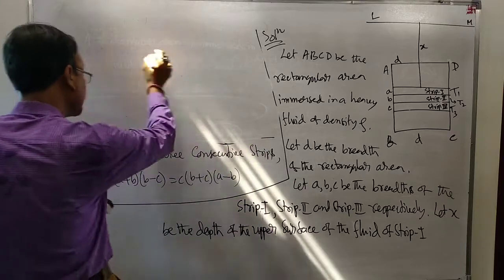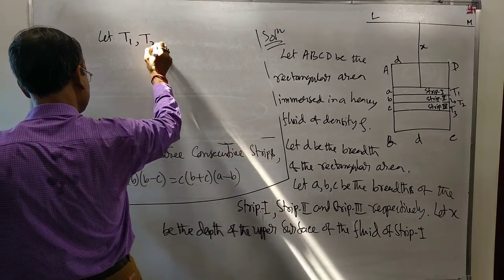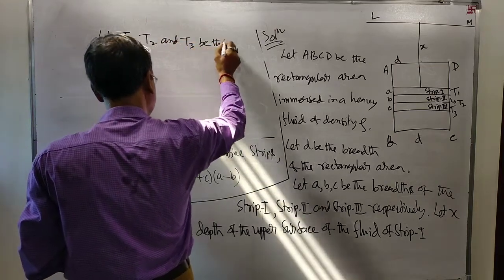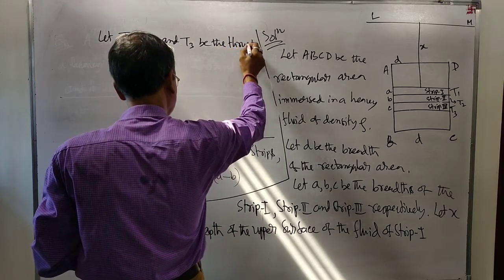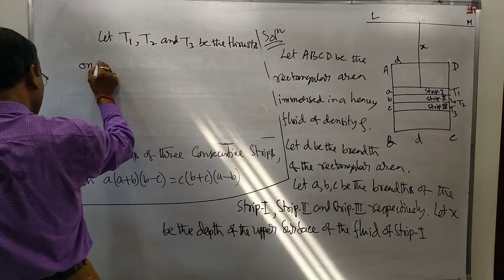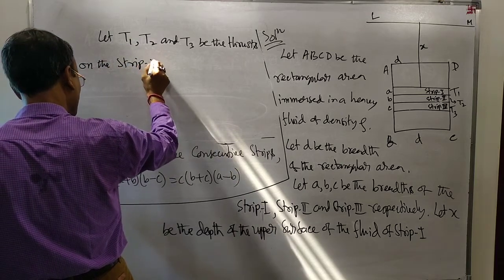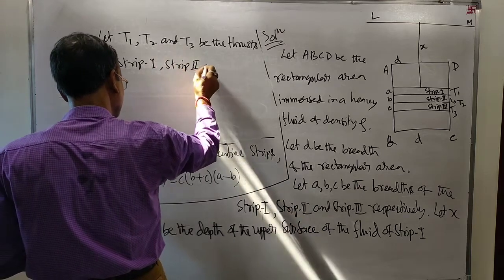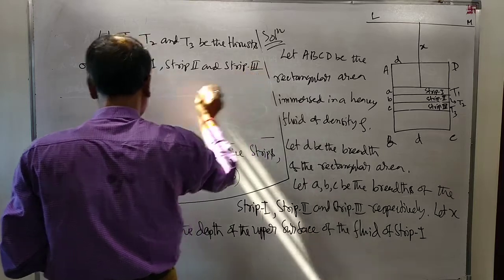Let T1, T2 and T3 be the thrust on strip 1, strip 2 and strip 3 respectively.